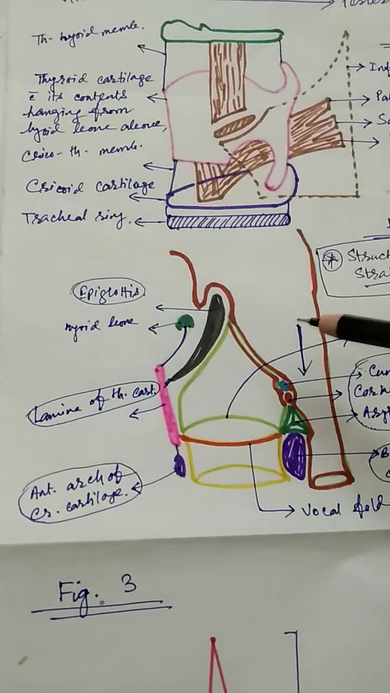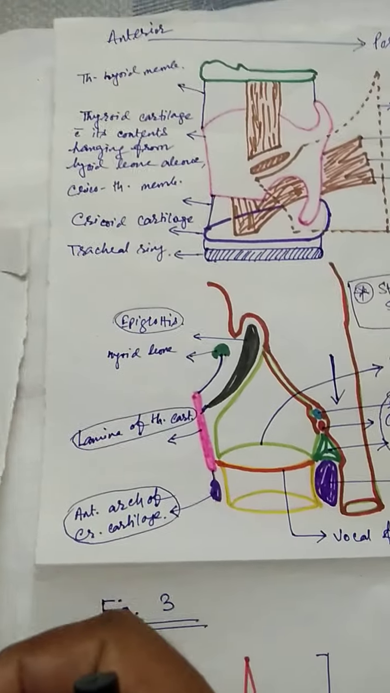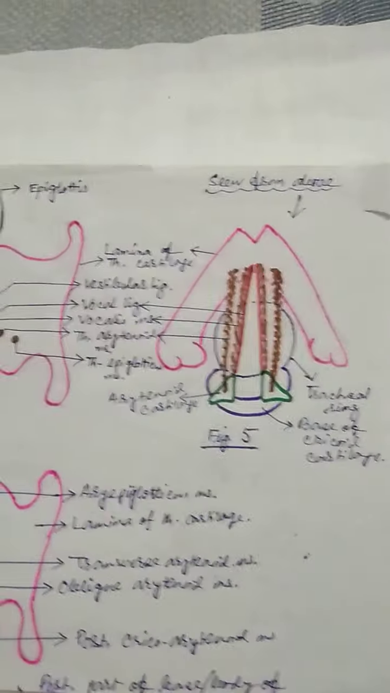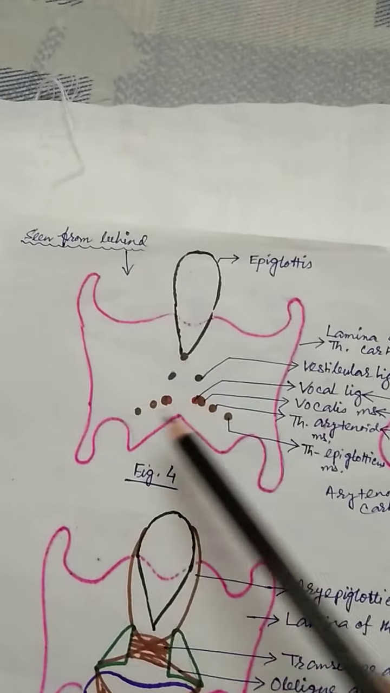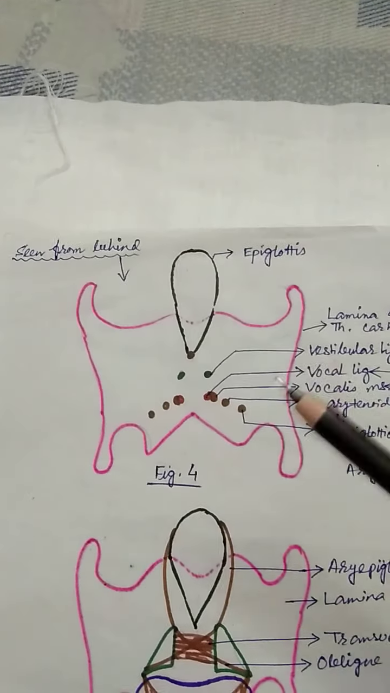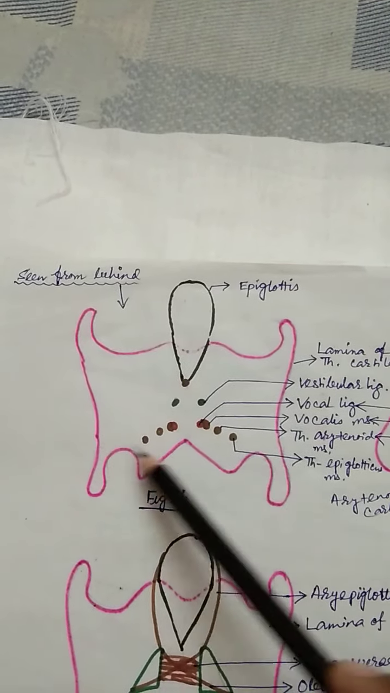Okay, now what you will see, so in this diagram, now you are entering the inside structures of the larynx. You are looking from the posterior surface. These are the two laminae of the thyroid cartilages. These are the cornu, superior cornu, inferior cornu.